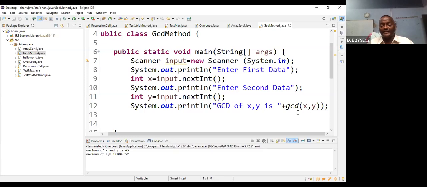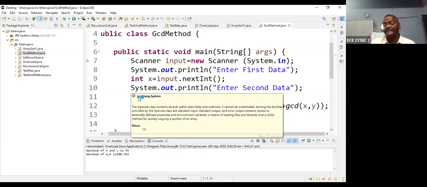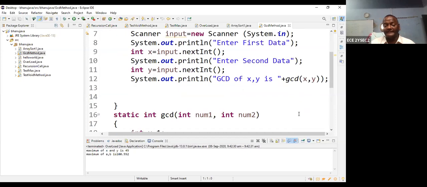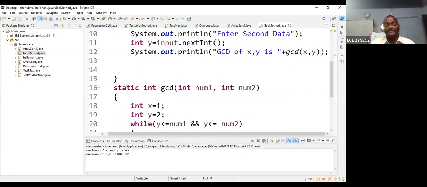Now it is calling a function. Once a function is called, another memory location starts. This is the GCD of X and Y. The arguments are X and Y, and the data types of the arguments are integer. So it calls the integer method named GCD, with integer number 1 and integer number 2.